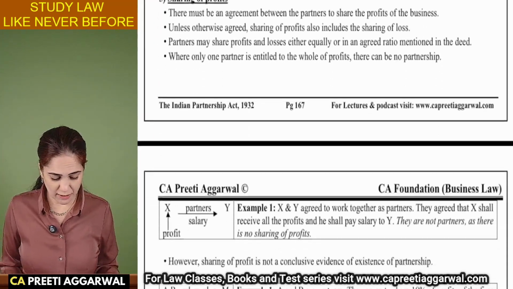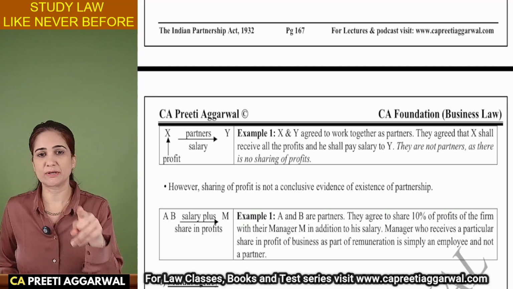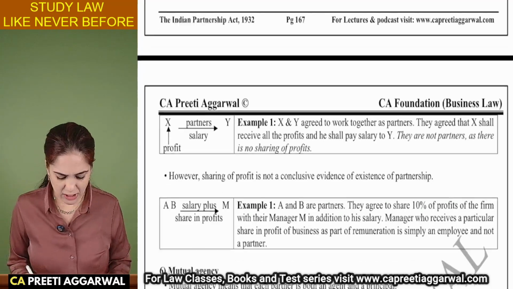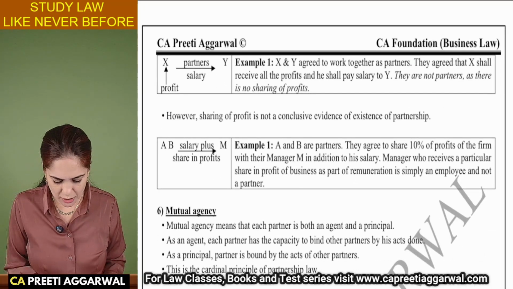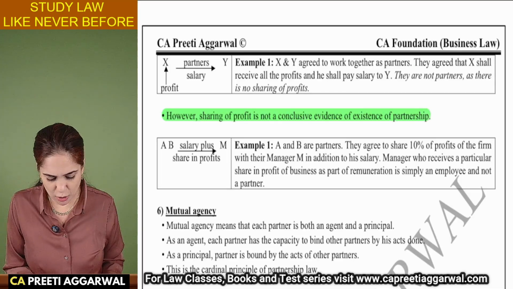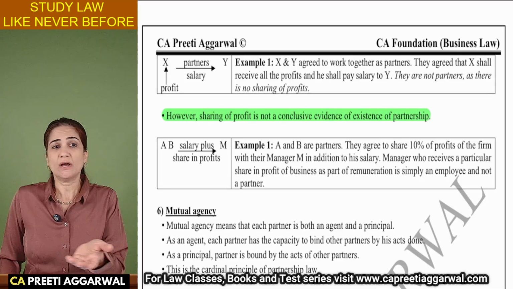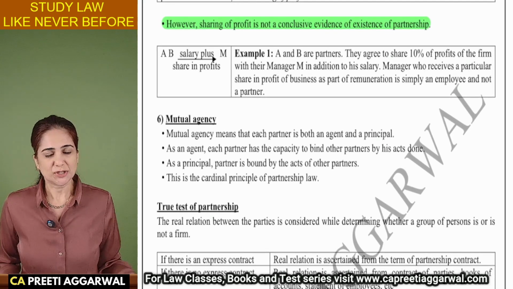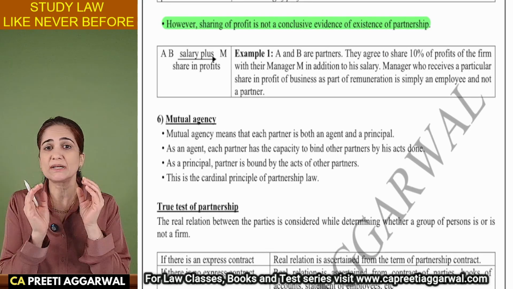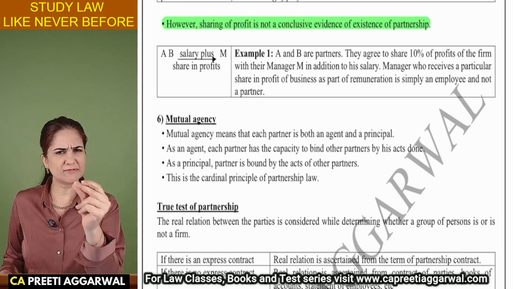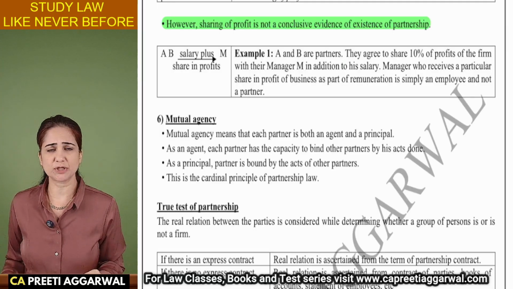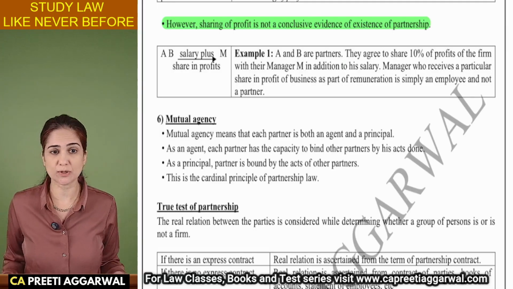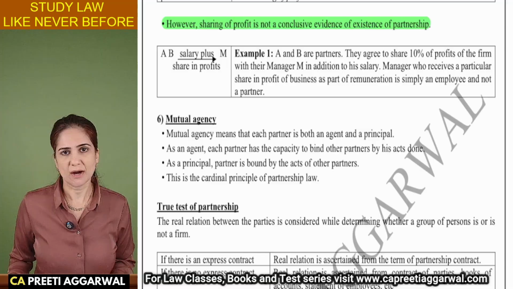There must be sharing of profits. Sharing of profit also includes sharing of loss. However, sharing of profit is not a conclusive evidence of the existence of partnership, because we can share profits even with our employees. Sharing of profit is not a conclusive evidence of partnership. If this is not the conclusive evidence of partnership, because you can share your profit with employees also, then what is the true test of partnership?